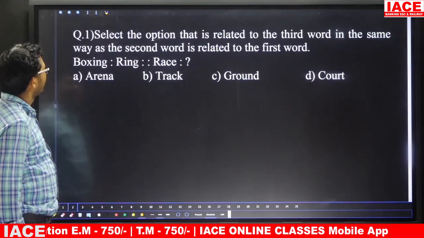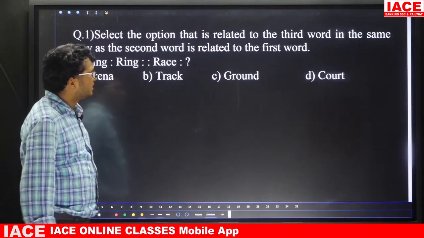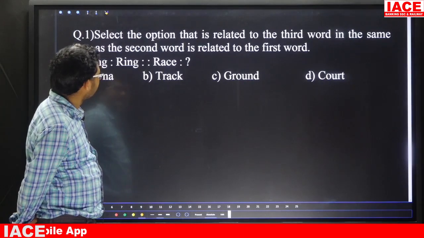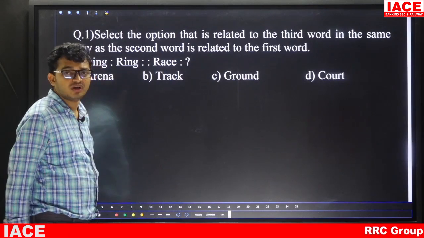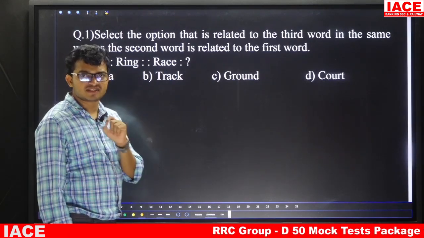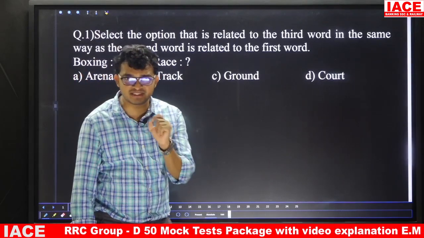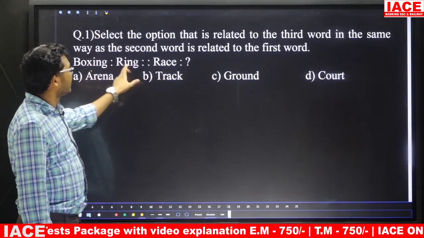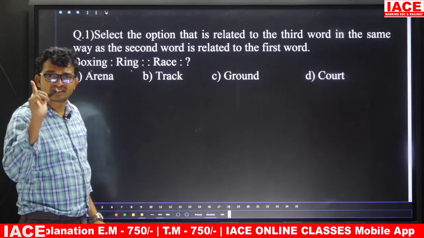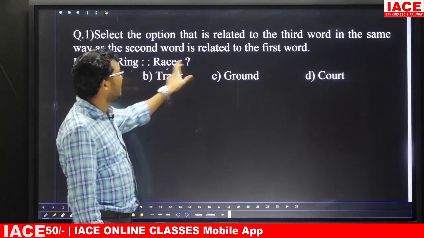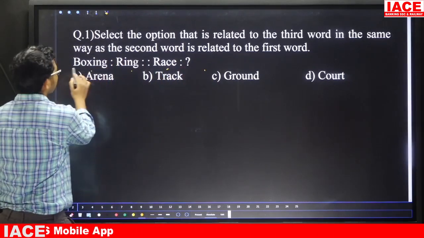Take your first question. Question number 1. Select the option that is related to the third word in the same way the second word is related to the first word. So friends, here again the question is from analogy. What does analogy mean? Here the first two objects are related based upon one feature. That same feature is applicable for the third one and the fourth one. Friends, how are these two related?